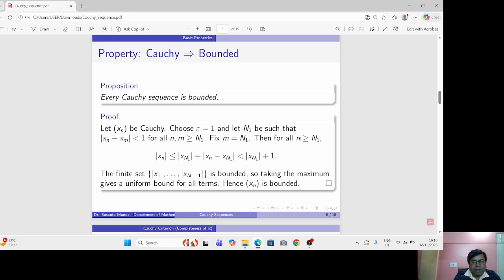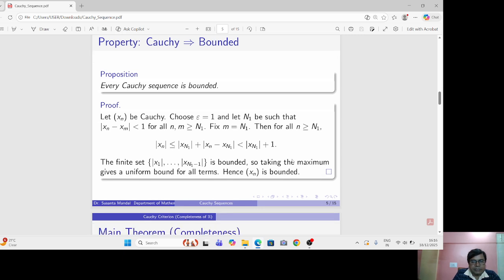Therefore, for all terms with index greater than or equal to n1, |xn| <= |x_n1| + 1. The remaining set of terms is finite, and this finite set is bounded. Therefore, all terms are less than a fixed real number. Therefore, xn is bounded.